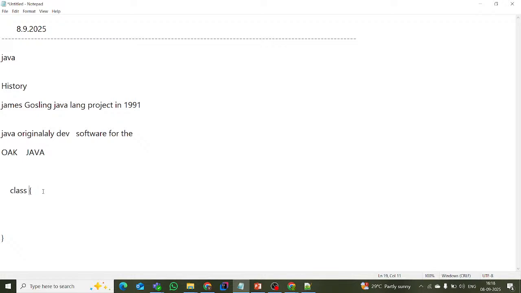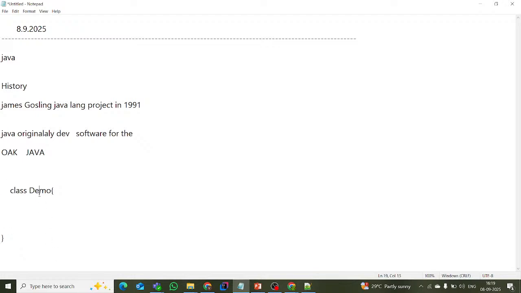As I already told, we have two types of classes: one is user defined, one is predefined. User defined means the end user will give the name. Suppose Sample. Sample is one identifier of the class. Why? Because a programmer wants to develop a class, and for that purpose he created Sample. Otherwise he can create anything, like Demo. This is the class name followed by the class keyword. This is called user defined.